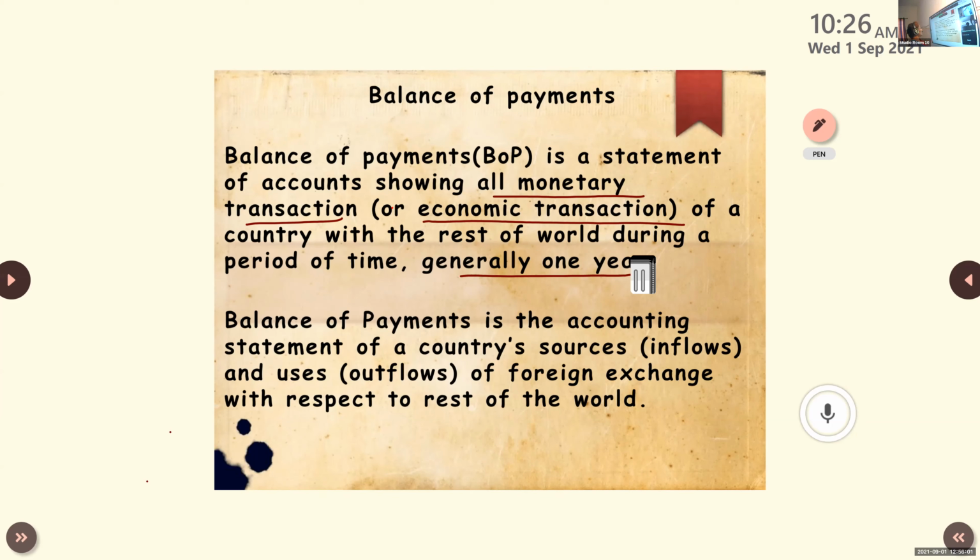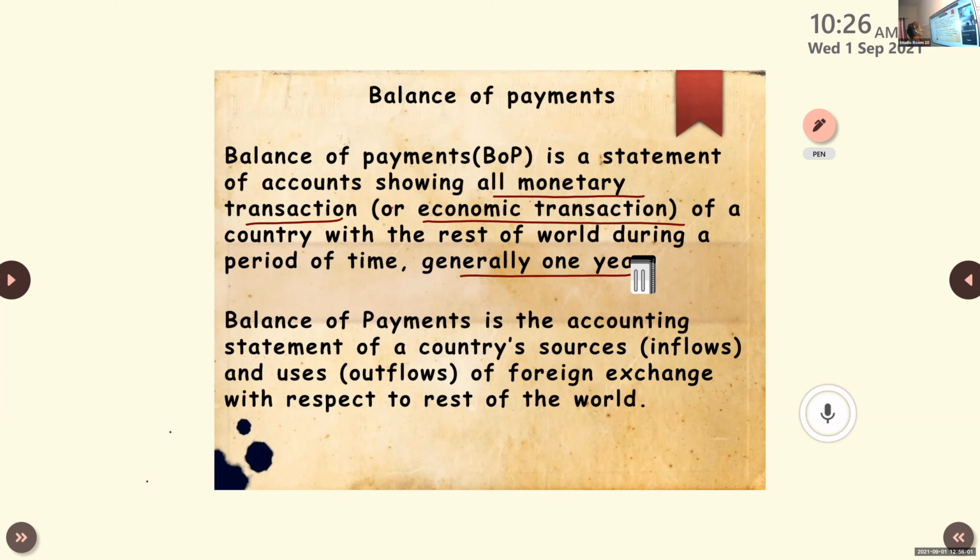Now, balance of payments is a statement of a country's sources and, at the same time, uses of foreign exchange. When we say sources, that includes all the inflows of foreign exchange. Inflows of foreign exchange means from where and all we are getting foreign exchange. All those things will be recorded in the balance of payment.